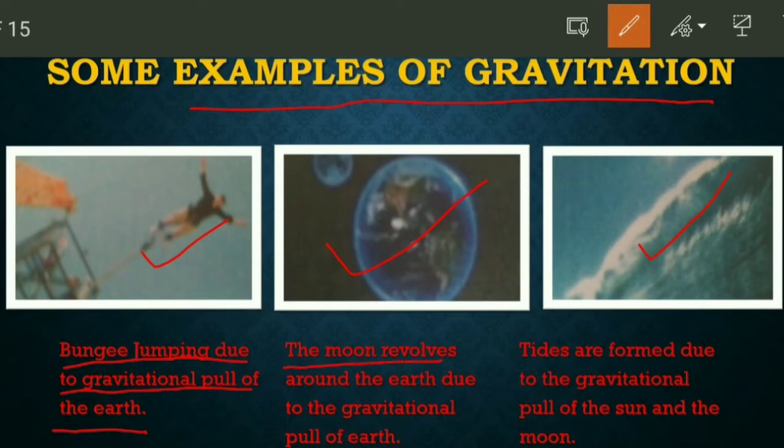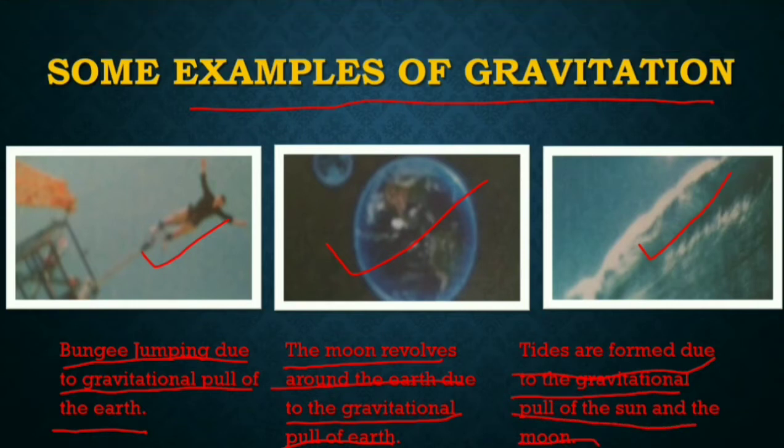The moon revolves around the earth due to the gravitational pull of the earth. Tides are formed due to the gravitational pull of the sun and the moon. So the tides are formed due to the gravitational force of sun and moon.